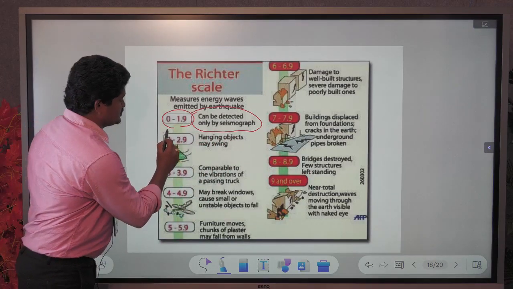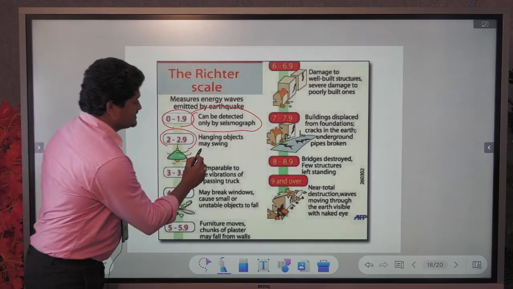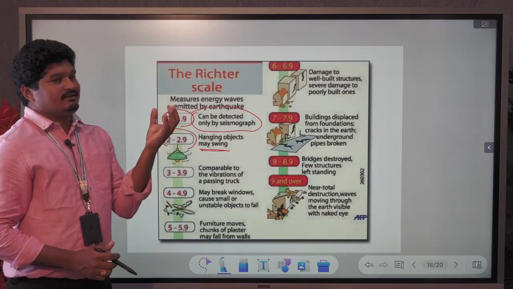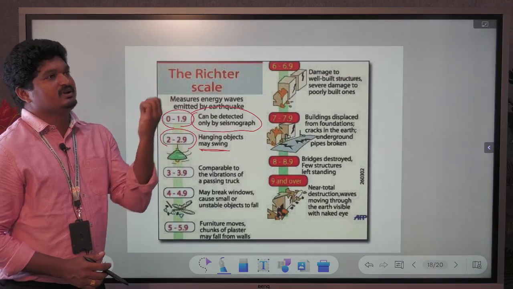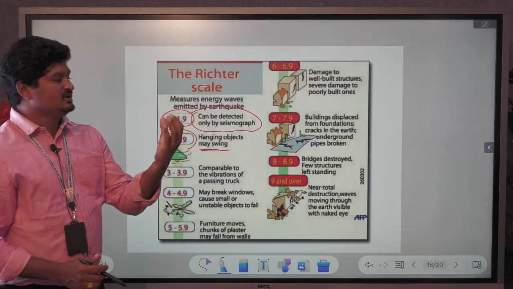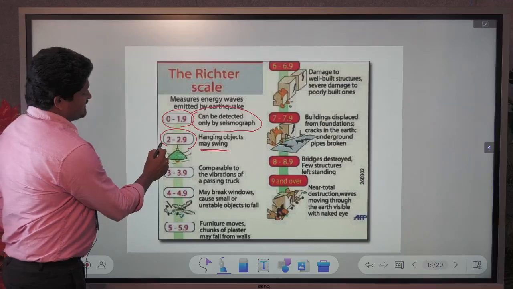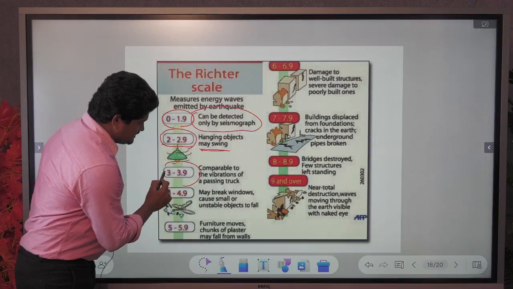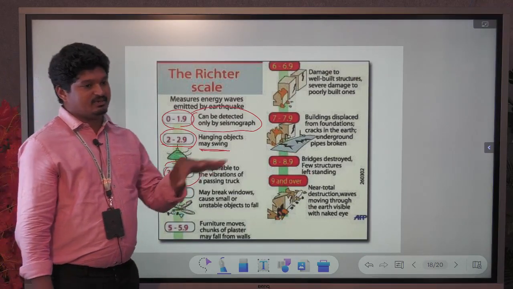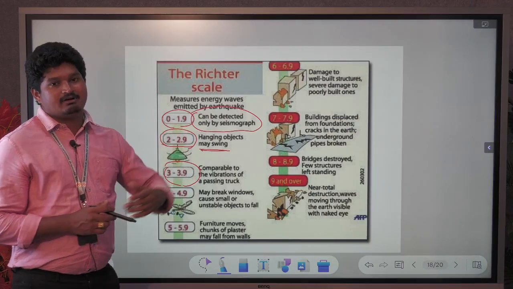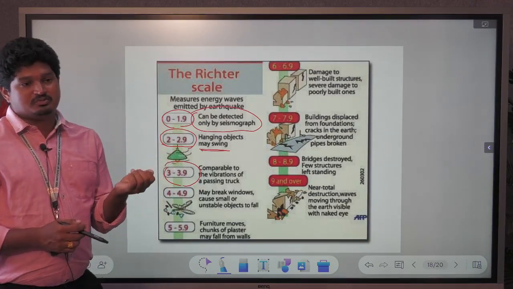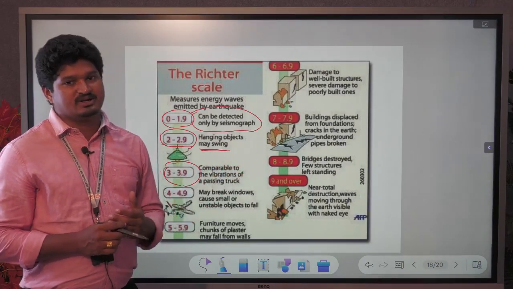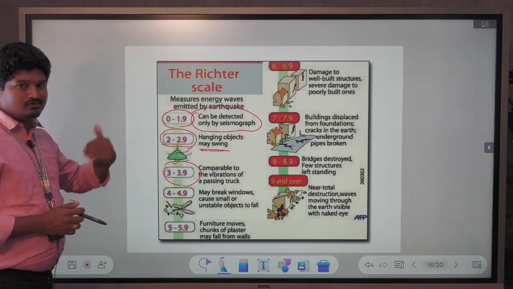At 2 to 2.9 on the Richter scale, hanging objects or strings will show some vibrations, like when wind comes and particles move from one place to another. Similar reactions occur at 3 to 3.9, when the place vibrates. It is similar to our mobile phone in vibration mode: when someone calls, the phone moves. Similar vibrations occur on the ground surface also.